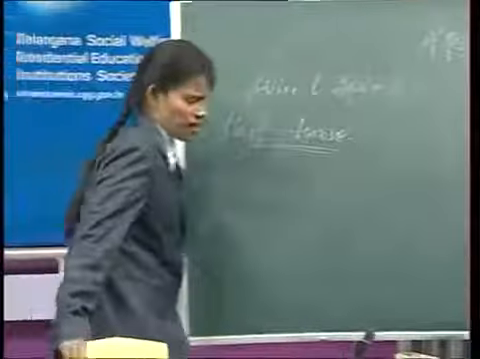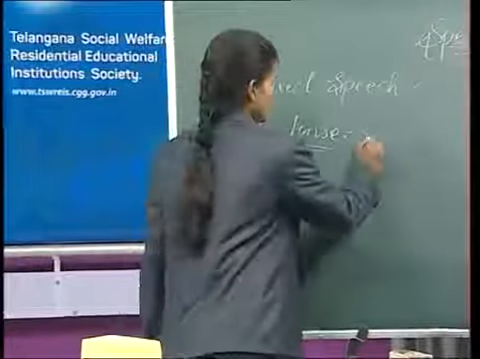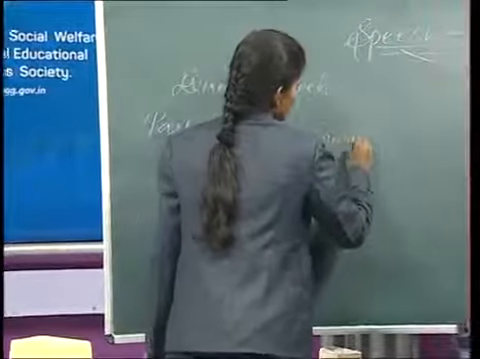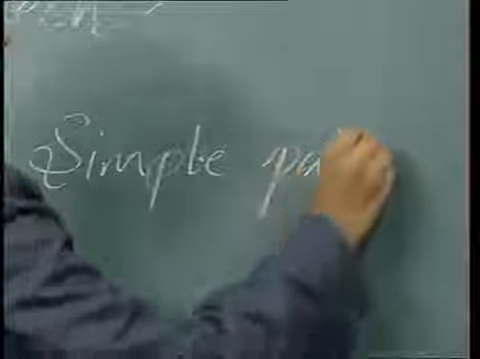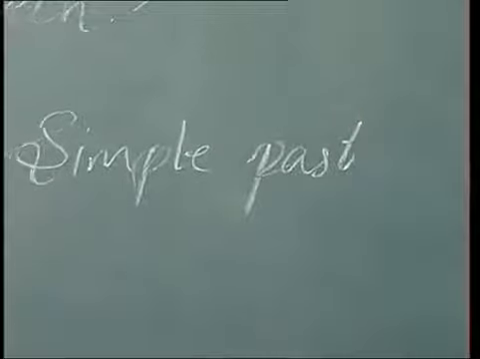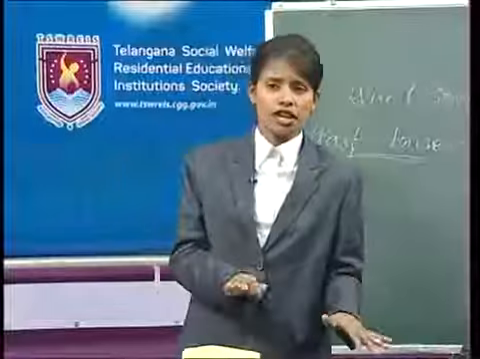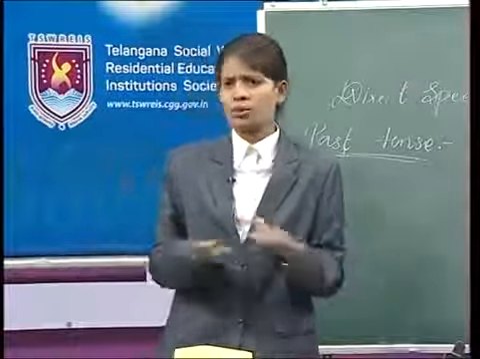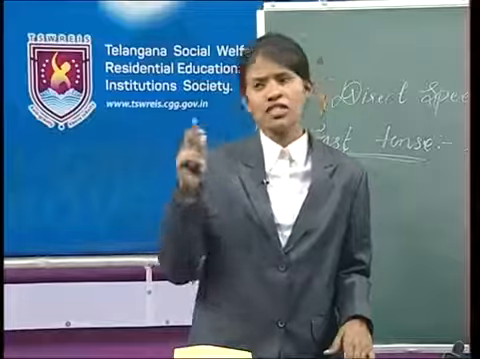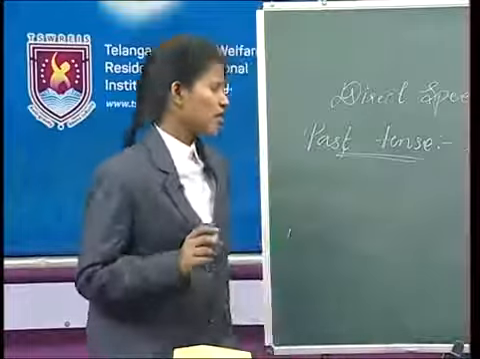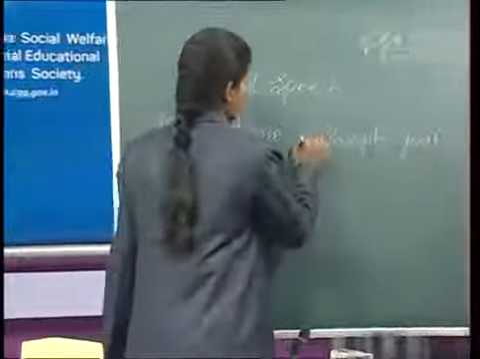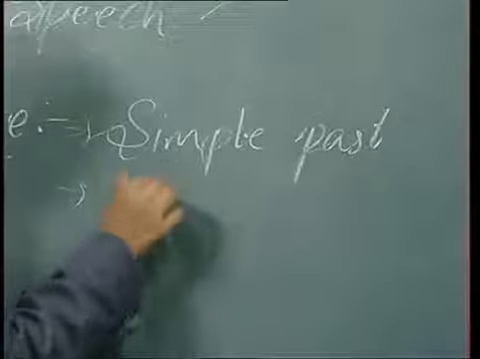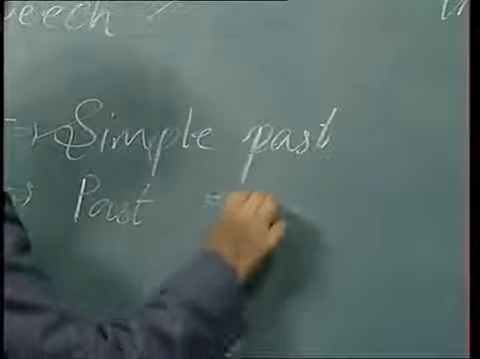In the past tense, my dear friends, in the simple past, you saw that there may or may not be a change. If there is a change, it changes into the past perfect. You all know that. If there is no change, no change. Okay, my dear friends. Then the second thing of the past tense is the past continuous.